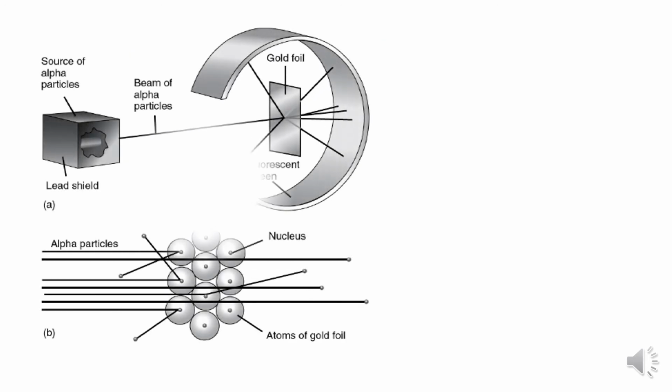That means, observe this picture, children. In the first picture, you can observe that most of the alpha particles are passing through the gold foil. In the fluorescent screen, you can observe the major deflection. In the second picture, you can observe that these are the atoms of gold foil, and a few got deflected backward, and very few deflected at small angles.